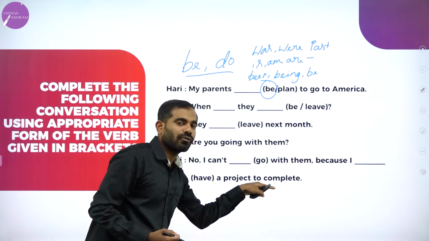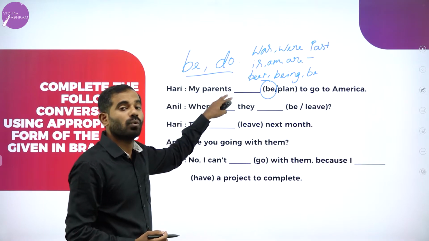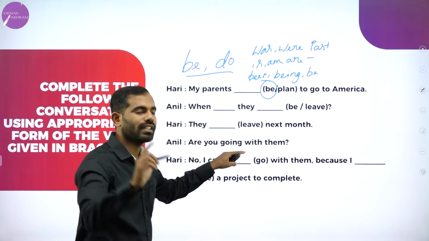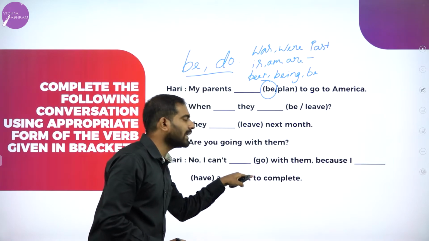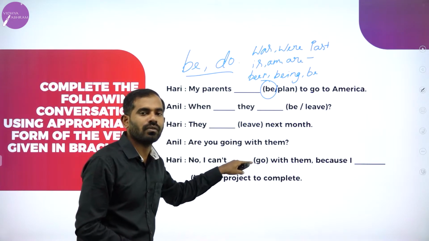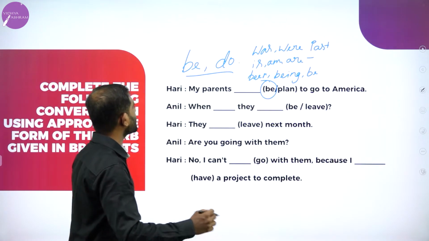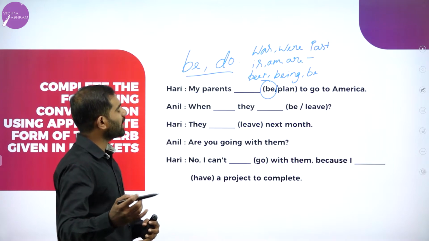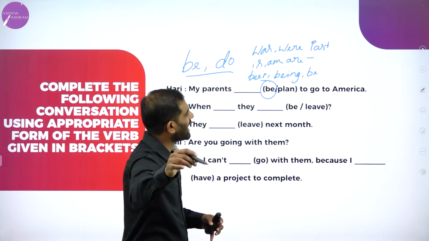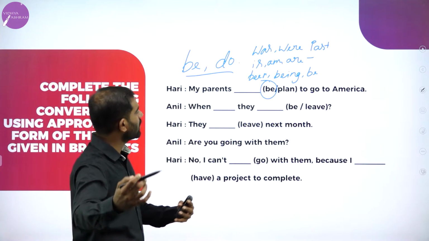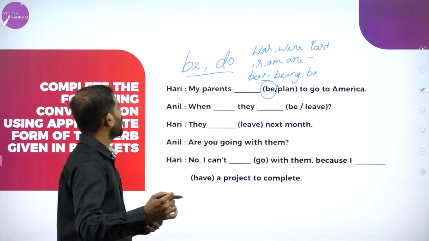While solving this kind of questions, you need to know one mandatory rule: you need to read the entire dialogue or conversation. Without reading it, it is very difficult to answer the questions. Let's say, Hari: My parents dash (be, plan) to go to America. Anil: When dash they dash? Hari: They.